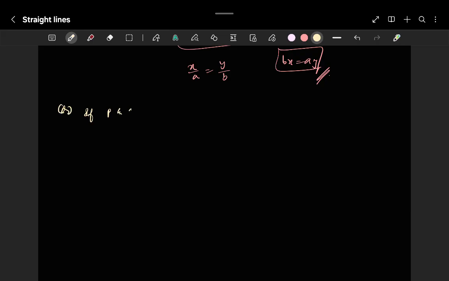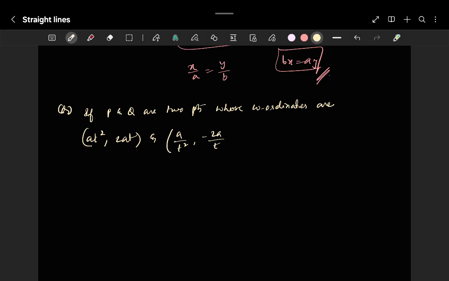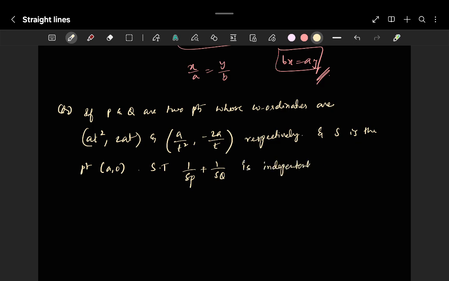If P and Q are two points whose coordinates are (at square, 2at) and (a by t square, minus 2a by t) respectively, and S is the point (a, 0), show that 1 by SP plus 1 by SQ is independent of t. It's independent of t.